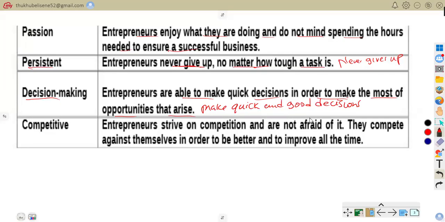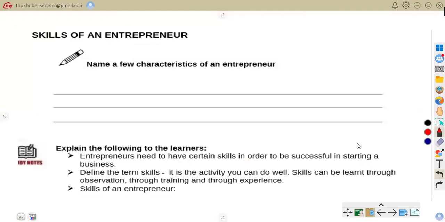So that is that. Competitive. Entrepreneurs thrive on competition and are not afraid of it. They compete against themselves in order to be better and improve all the time. So here we're talking about competitive. They want to improve and succeed. They thrive on competition and are not afraid of it. So now let us move on, good people.